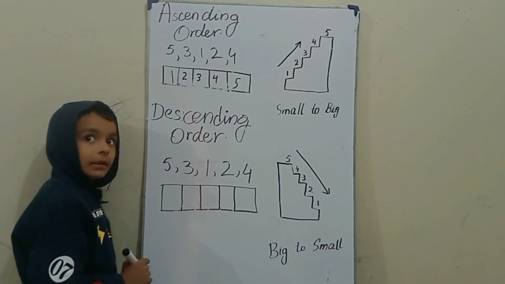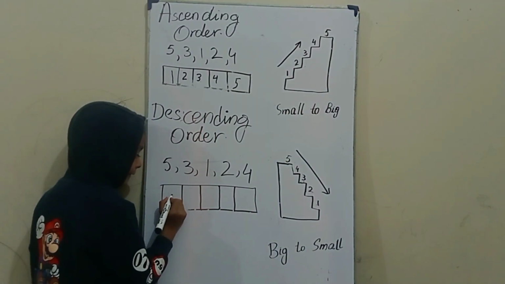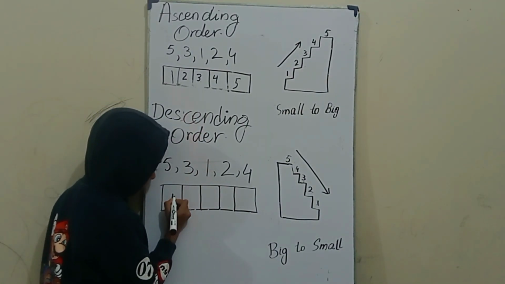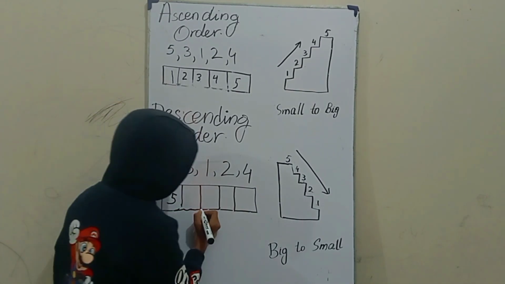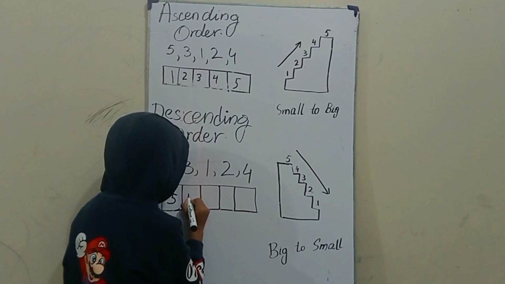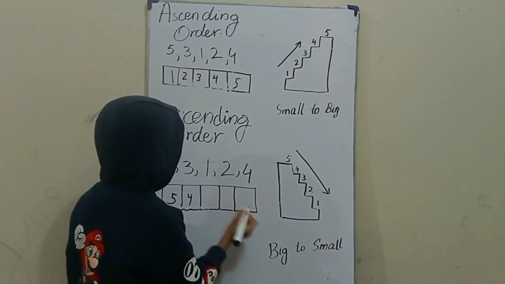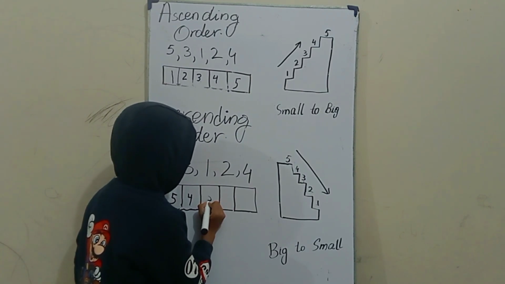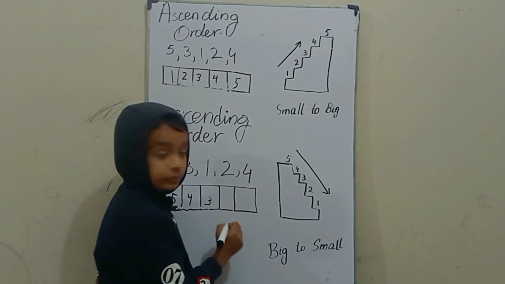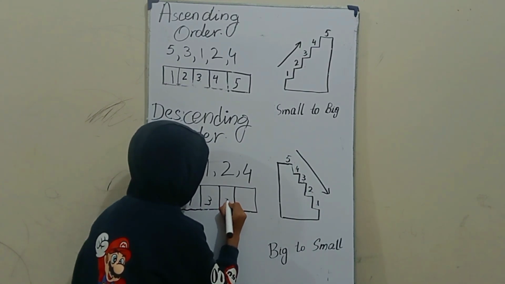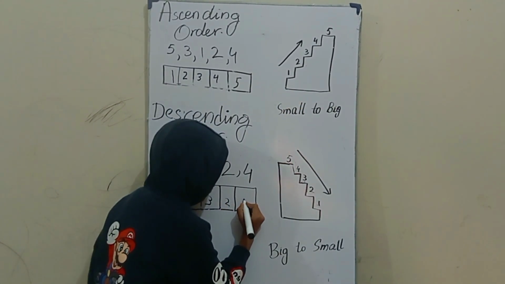In descending order, we arrange numbers from big to small. 5 is the biggest number. 4 is smaller than 5. 3 is smaller than 4. 2 is smaller than 3. 1 is smaller than 2.